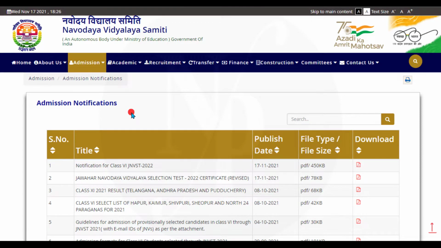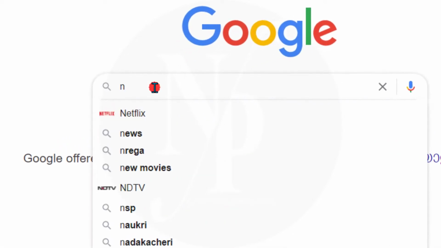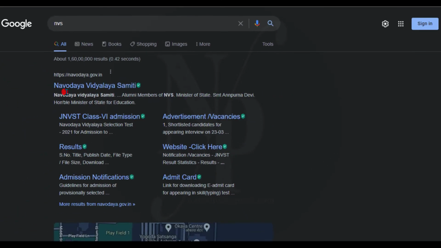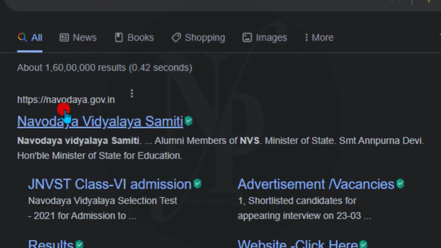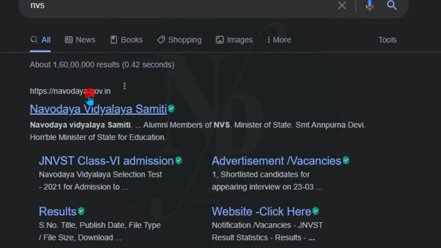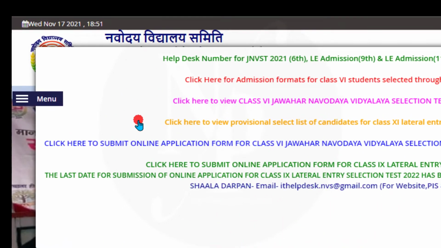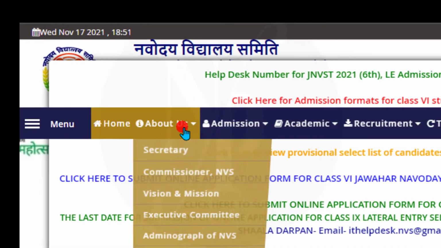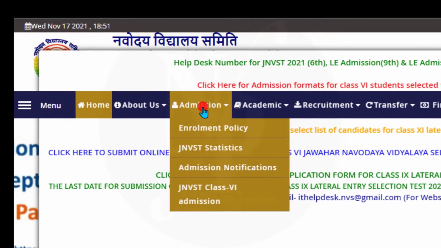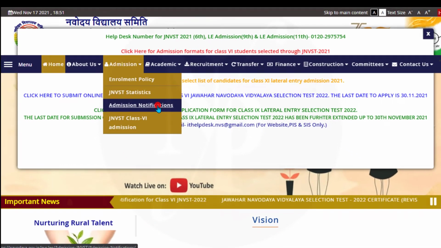on the official website of Navodaya Vidyalaya Samiti. Search for NVS in Google. You will find Navodaya Vidyalaya Samiti's official website, navodaya.gov.in. Just click on the link. This is the official website of Navodaya Vidyalaya Samiti. Here, click on the menu and move to the admissions tab. Just below that, you will find admission notifications. Click on this.